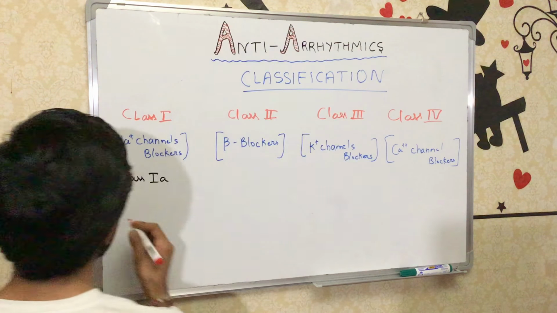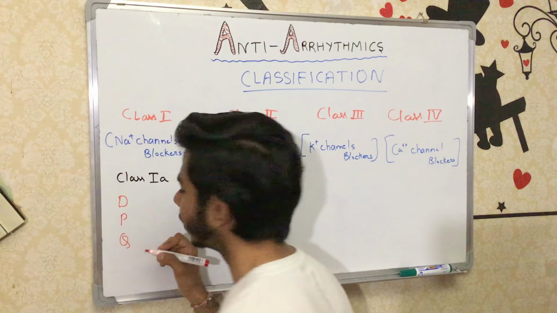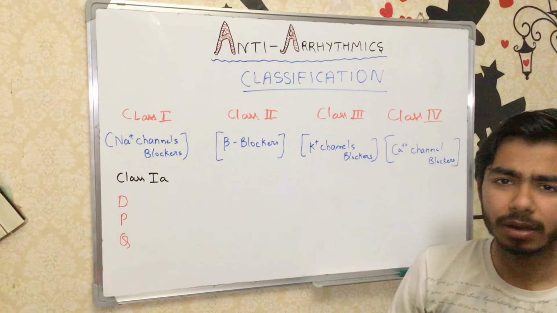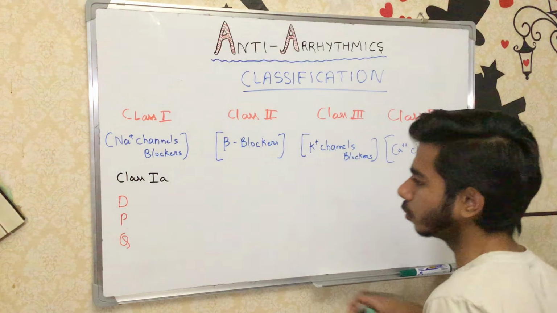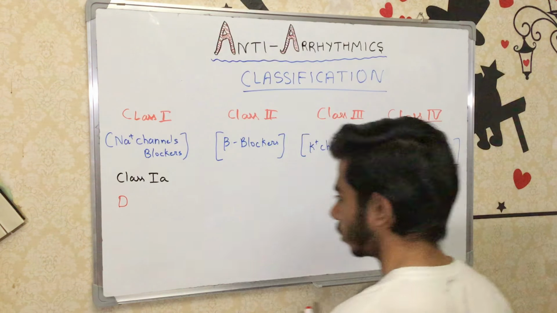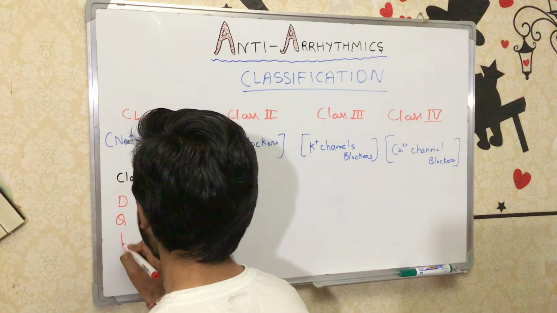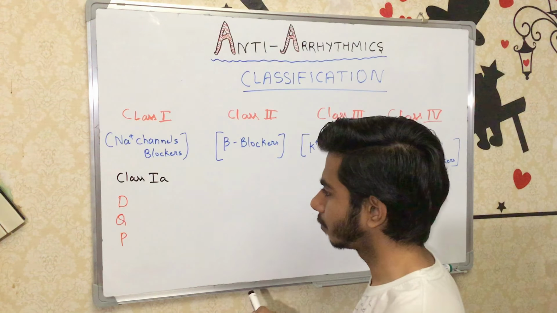Class 1A agents, you can remember them with the help of the mnemonic which I have made: double quarter pizza, or you can make it like this, DQP. Double quarter pizza, right? Now what are these?